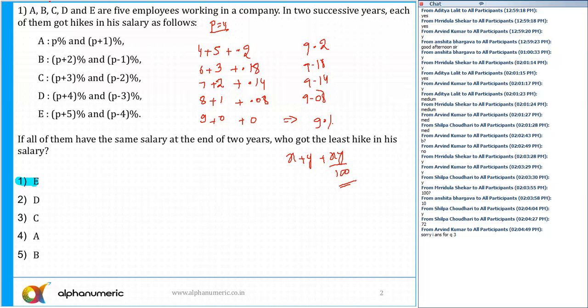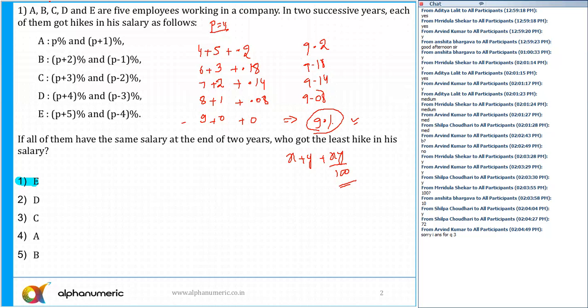The moment I observe here, it says the final salary is what? That is same. So each one of them has got the same final salary. So the question is who got the least hike in his salary? Now can you guys tell me? Of course it has to be option A, which is E. That is minimum change in the salary is nothing but that is going to be the 9%. Yes or no? When it comes to be in terms of percentages, it is 9% here. So if it is 9%, rest all of them is more than 9%.